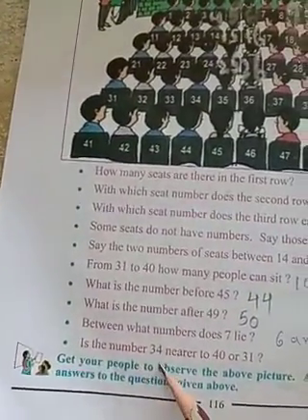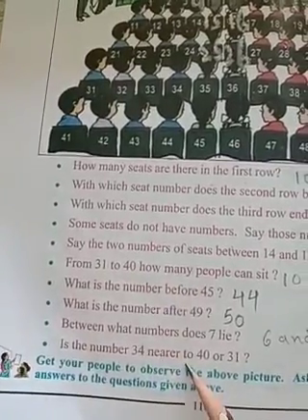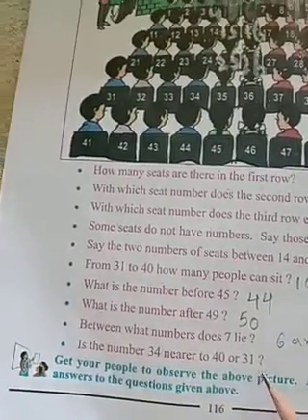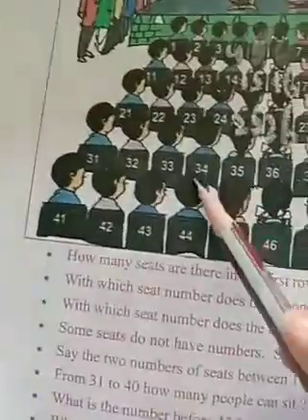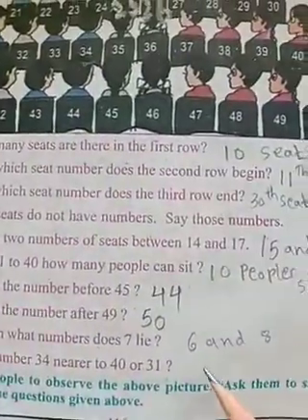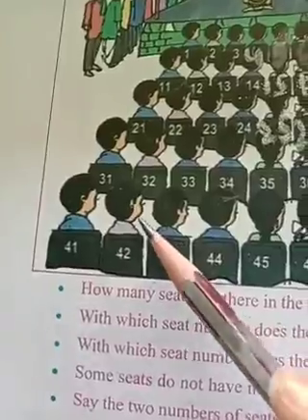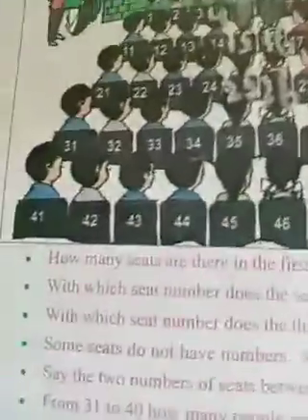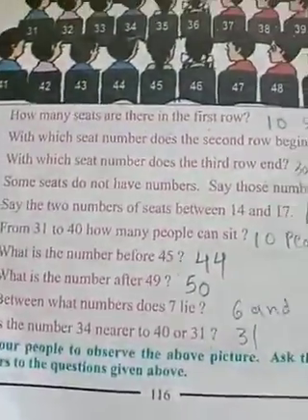So, is the number 34 nearer to 40 or 31? 34 is here. Is this number nearer to 40 or 31? 31. Which number is nearest to 34? 31 only. Yes. Are you understanding now, children?